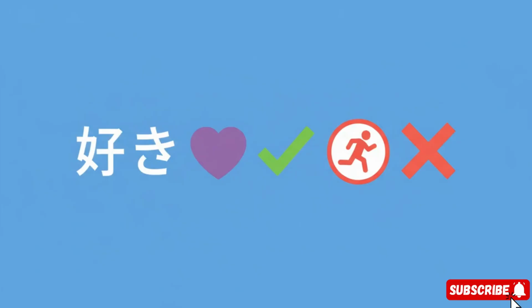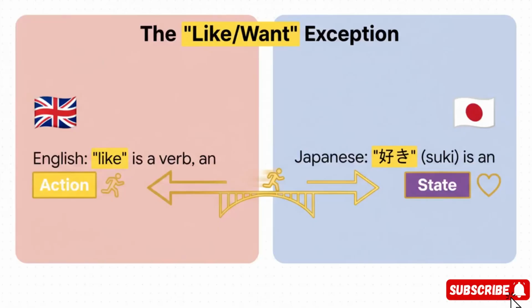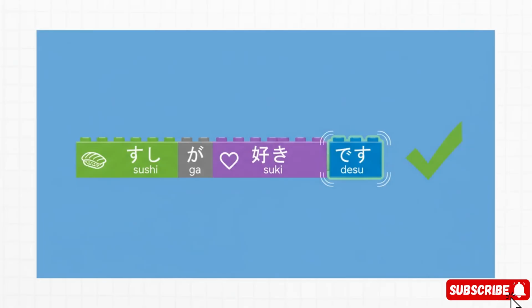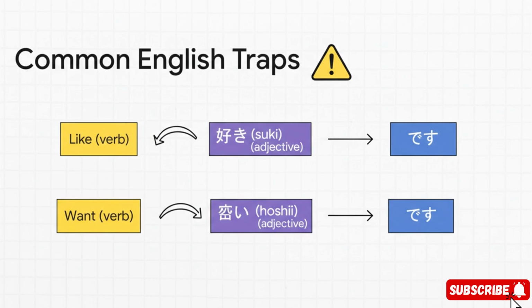And here's why. In Japanese, like isn't something you do. It's an adjective, describing a feeling. So that English action verb literally transforms into a Japanese adjective, a state of being. And because like is an adjective, you have to use des. You're just describing your state of liking something. Want is another one of these traps. In Japanese, it's an adjective too, so it also gets this.